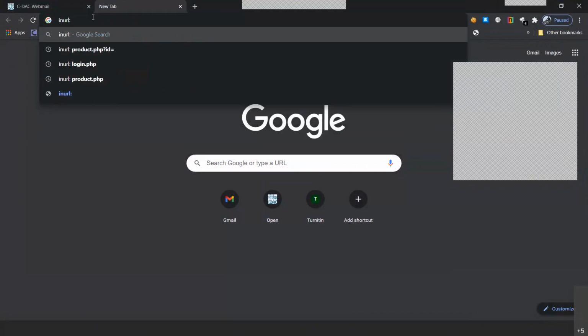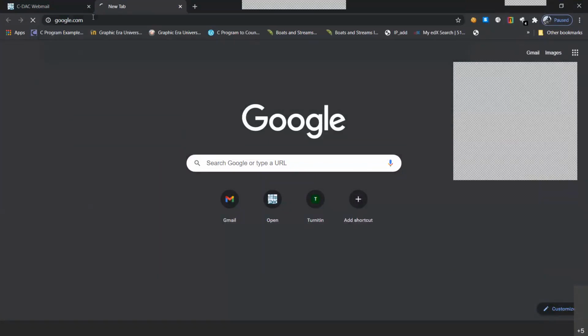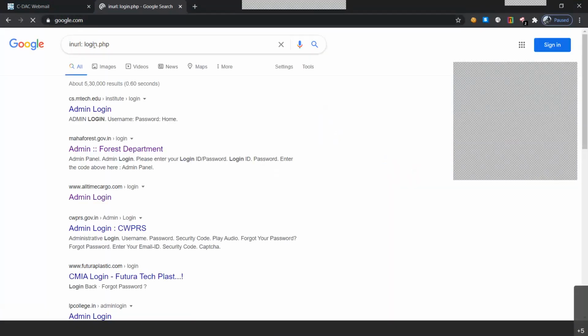In this, we will be writing any of the strings such as login.php and we'll press enter. So in URL : login.php will try to find a string in a particular URL which will contain the login.php in it. So if you want to find a particular website that you think could have a vulnerable point, a hacker would try to use this type of query.